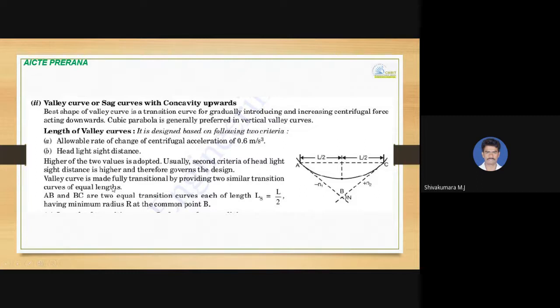A valley curve is made fully transitional by providing two similar transition curves of equal length. So AB and BC are two equal transition curves, each of length Ls = L by 2. So the length of each transition curve here is L by 2, as visibility is proper.